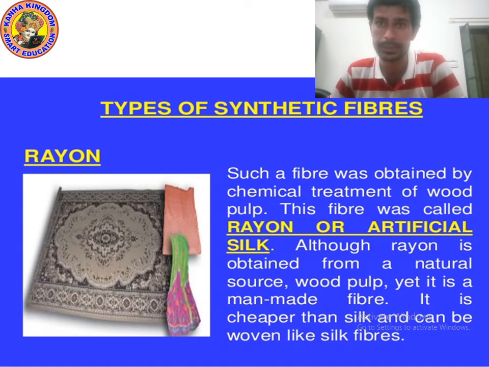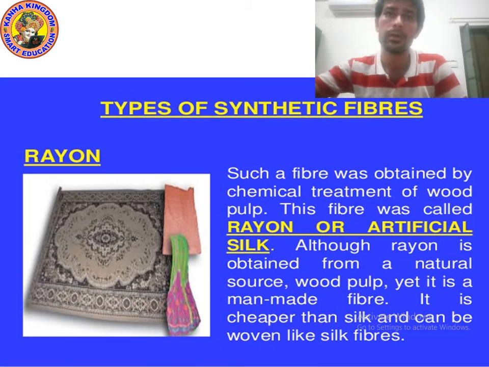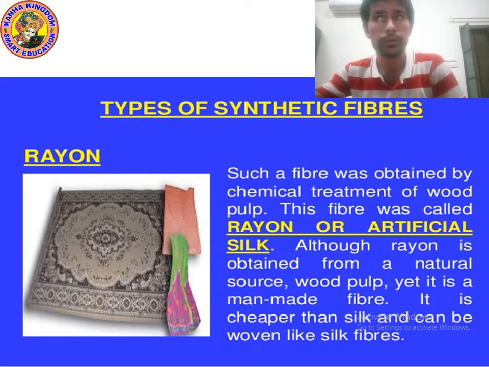I'm giving you 10 seconds. So kids, rayon fabric is obtained from silk fiber. Yes, it is actually an artificial silk.